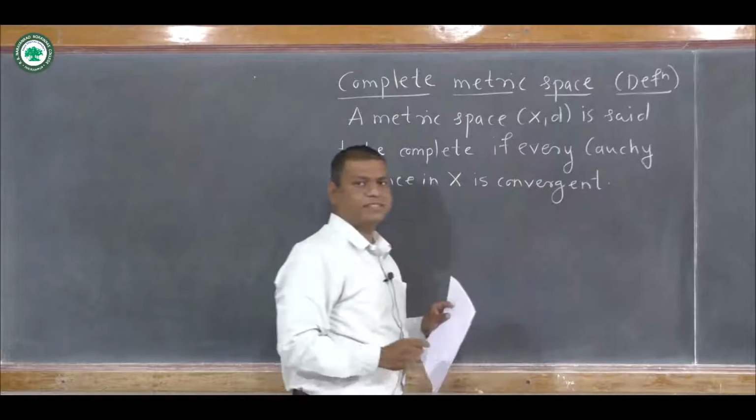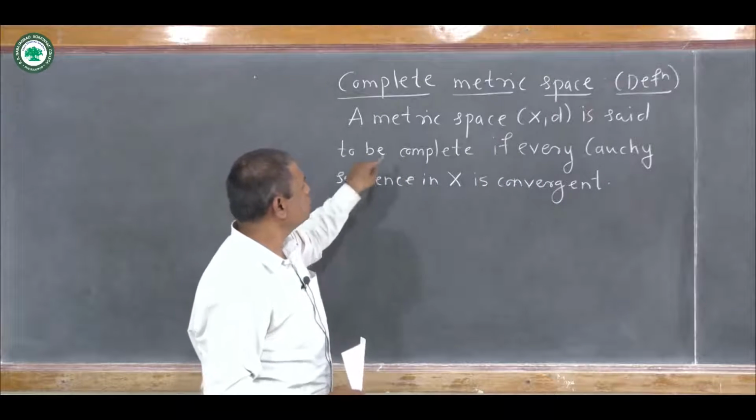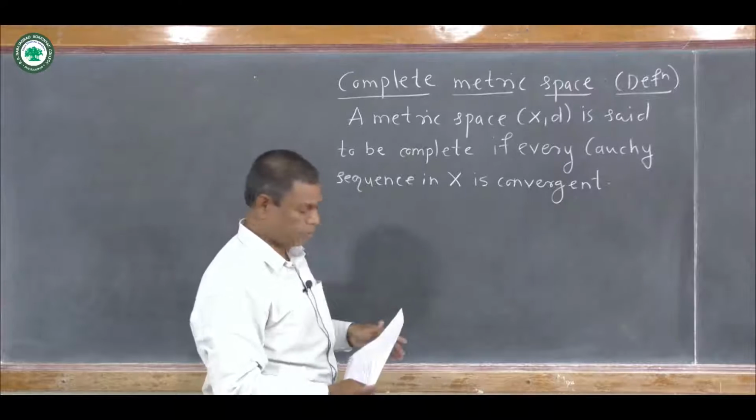That is, if X is a complete metric space, then every Cauchy sequence in that metric space is always convergent.